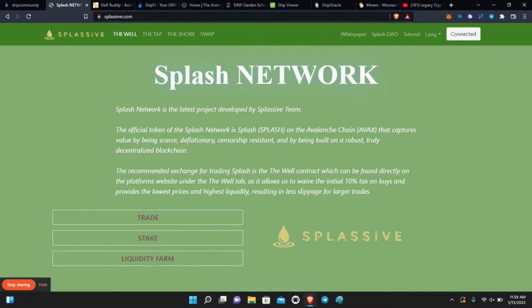Since it's paying double the interest, they're saying you can do it in half the time. So instead of Drip taking you a year to get to where you want to go, you can do the same thing in 6 months with Splash because it's doubling your investment. Those are the two biggest differences in Splash versus Drip.